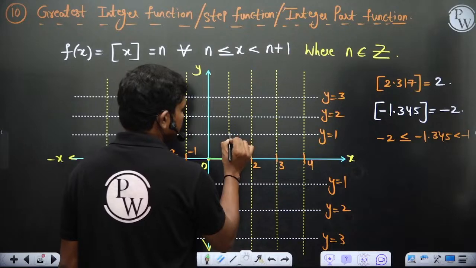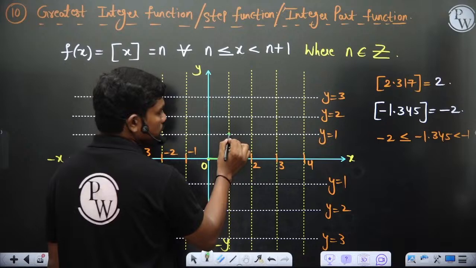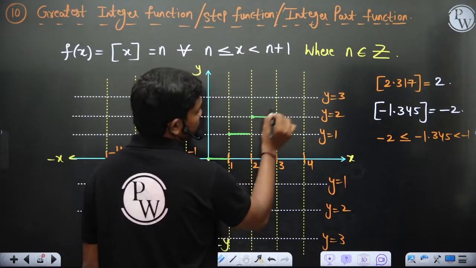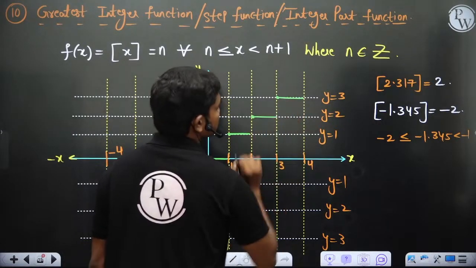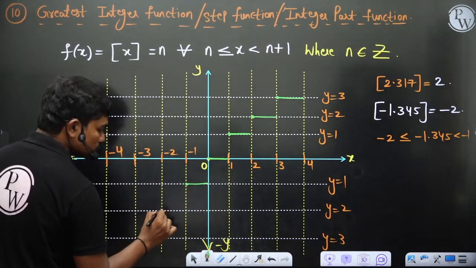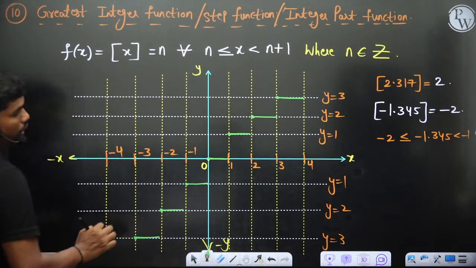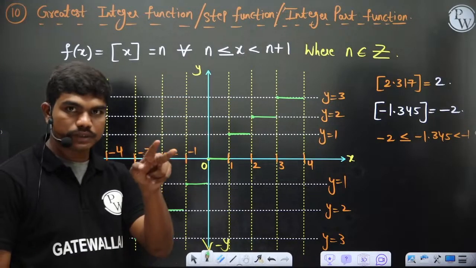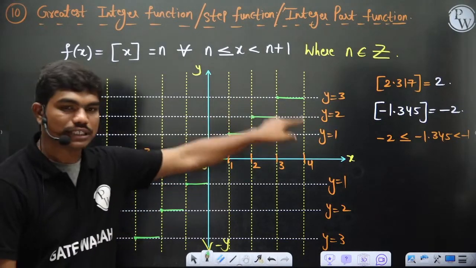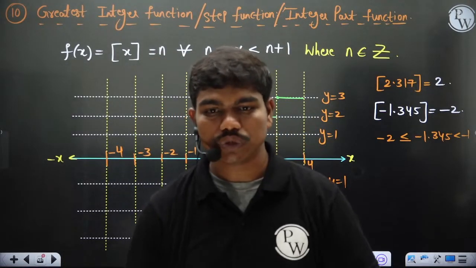So similarly, you can see for any value between 1 to 2, the value of y is 1. So this graph comes like this. Similarly here, this graph comes up like this. Similarly here, it comes up like this. And similarly here, this starts here and it does not touch 0. Similarly here, the graph part comes like this, and here it comes up something like this. So all these green shaded lines are basically the steps. So you can see if you check all the green dotted lines, ultimately this graph looks like steps. So that's why it is called step function. And especially when you have discrete signals, this step function is used many times.